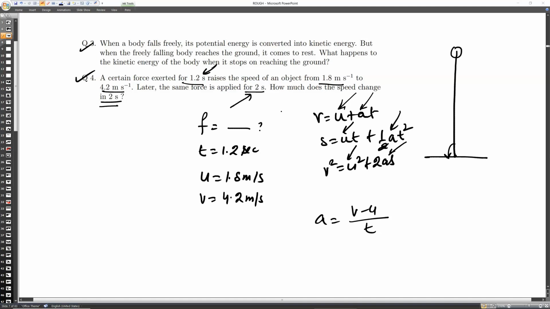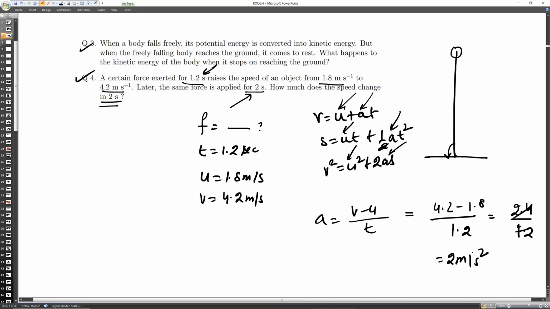I got 0.4. Why 0.4? a is equal to (v minus u) by t, is being given to you, na? So v is given to you, 4.2 minus 1.8 upon 1.2. So you subtract it, what you will get? 42 minus 18 is 24 upon 12. When you cut it, you will get 2 meter per second square.